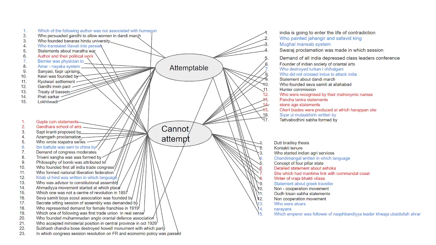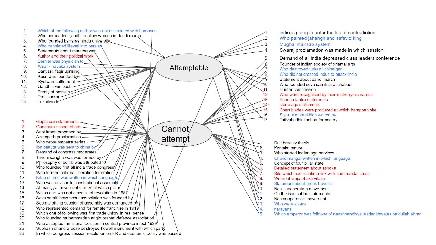Azamgarh proclamation related to the mutiny of the sepoys, but it is a very typical question, not mentioned in NCERT and not even in Bipin Chandra. I have read Bipin Chandra too. Who wrote the Shatapatra series? It was written by Gopal Hari Deshmukh, and when I read about this personality on Wikipedia, I did not find any mention of this Shatapatra series. So, do not expect that you will be able to do such questions; it is too much to even imagine that you can do such questions.